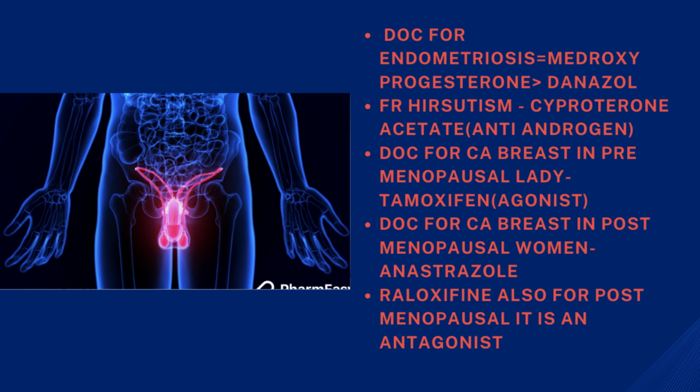Whereas drug of choice for carcinoma of breast in postmenopausal women is anastrozole. Anastrozole and tamoxifen are the two drugs that are used in carcinomas. In premenopausal women, tamoxifen is used, which is an agonist. In postmenopausal women, anastrozole is used. Raloxifene is another drug that is also used for postmenopausal women, and that is an antagonist of the receptor. So raloxifene is an antagonist and tamoxifen is an agonist.